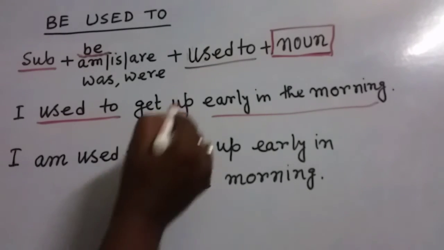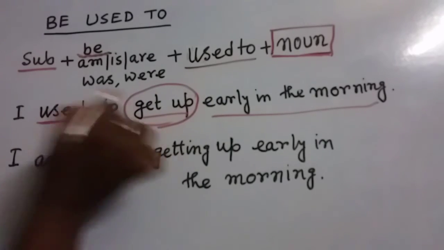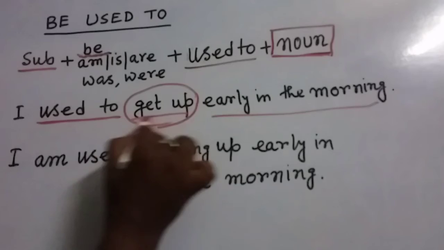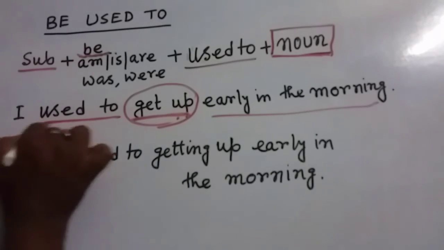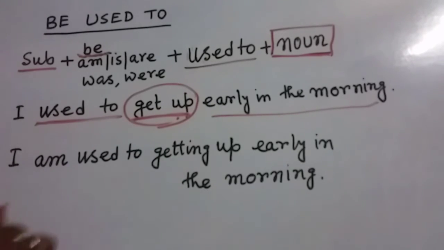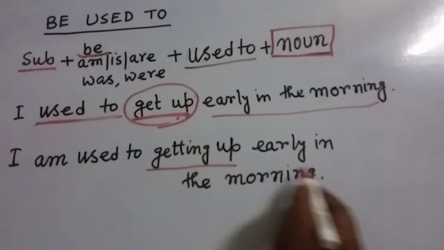That means getting up early in the morning was my past habit. Right now I am not habituated with this activity. That means I cannot get up early in the morning. But here we are writing another sentence. Let's look at this one. I am used to getting up early in the morning.